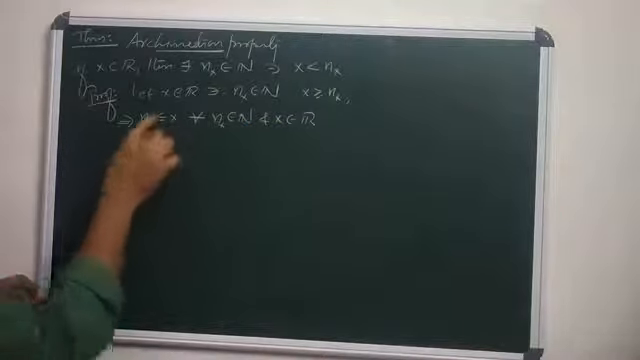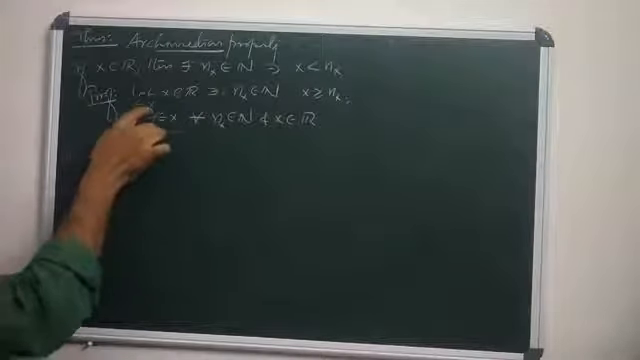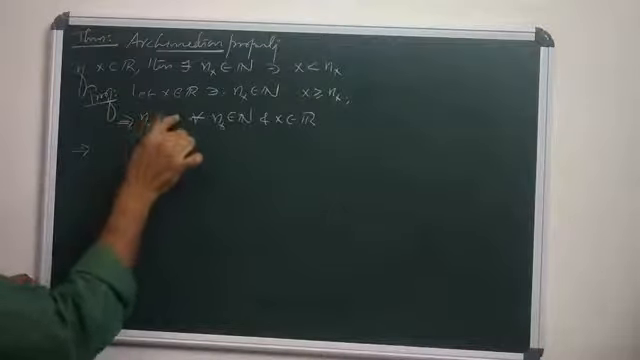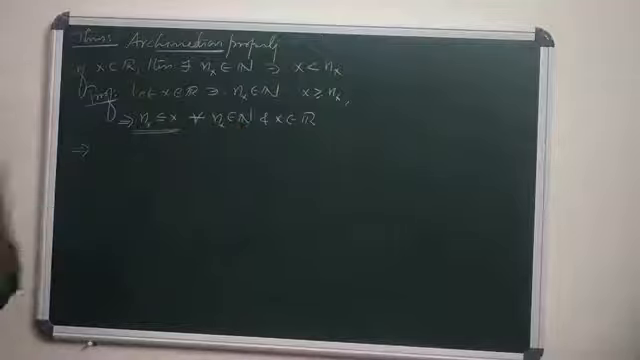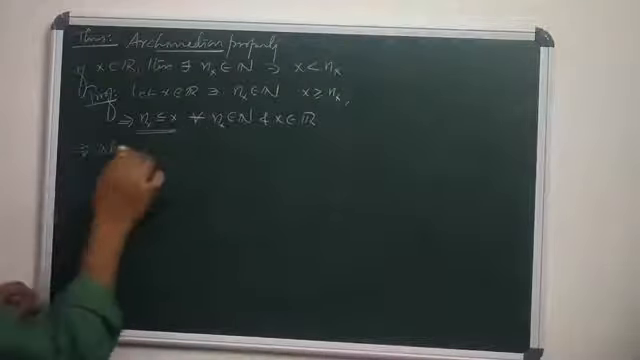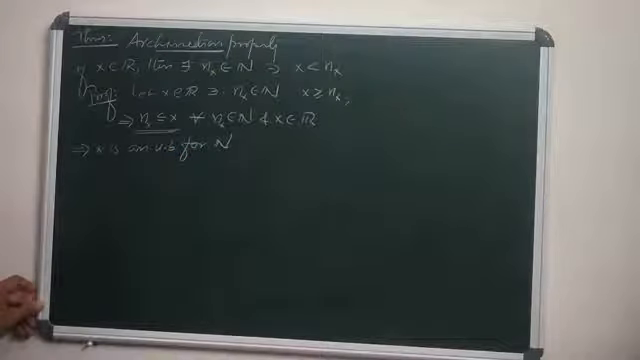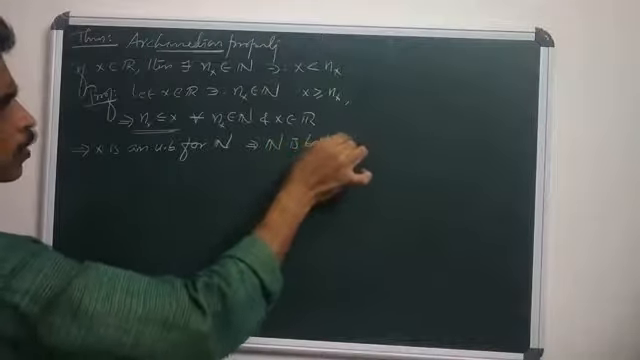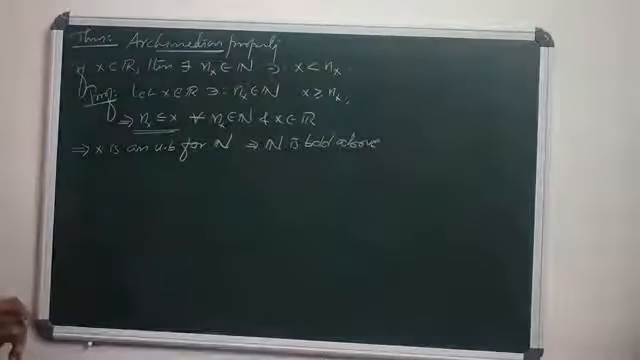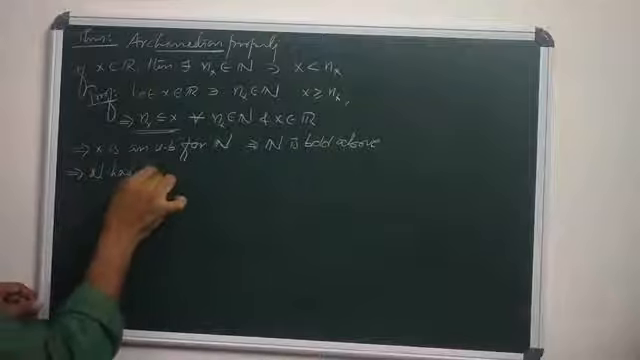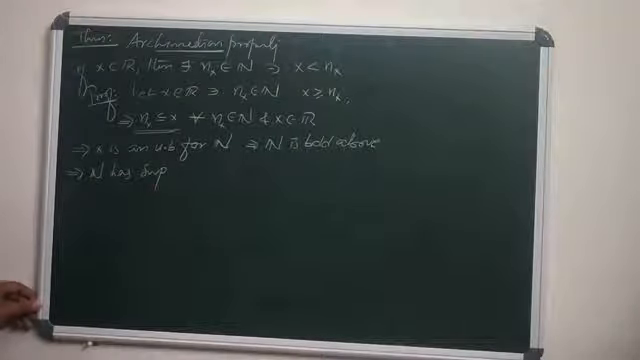There exists a real number x such that nx is less than or equal to x for all nx in N. This means x is an upper bound for this set of natural numbers. Yes, x is an upper bound for N, which means N is bounded above. Then by the completeness property, N has a supremum.